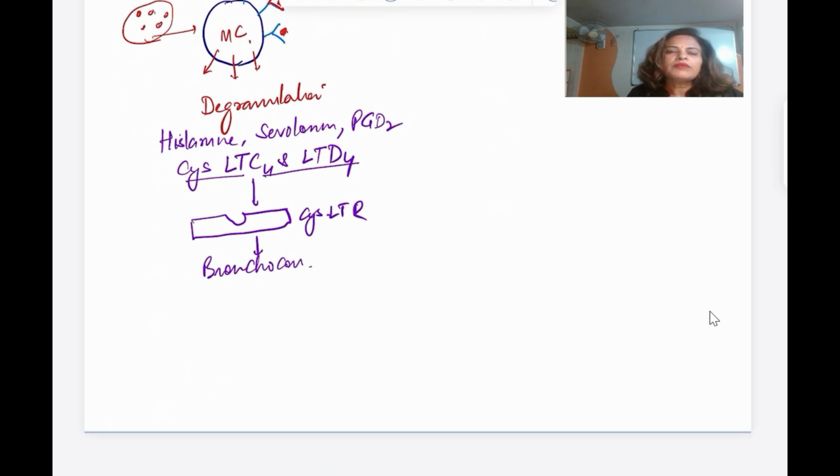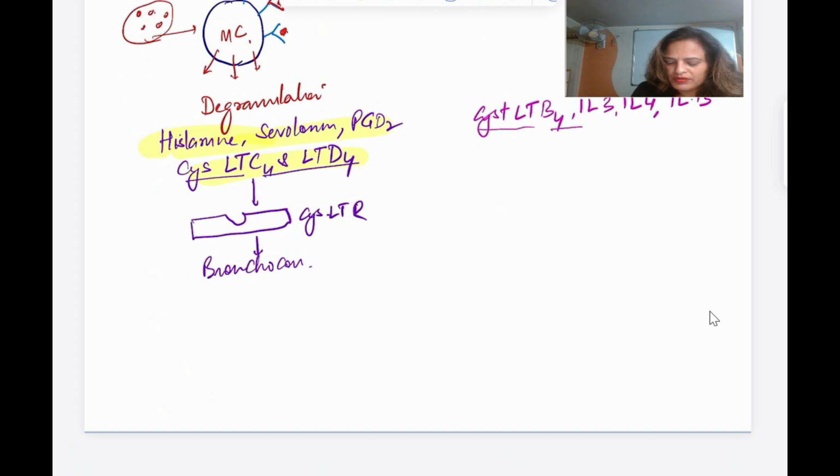Bronchoconstriction. Now, mast cells are not only going to release all this, they are also going to cause the release of other mediators, the important ones like cysteinyl leukotrienes, especially LTB4, then various cytokines like interleukin 3, interleukin 4, interleukin 13.